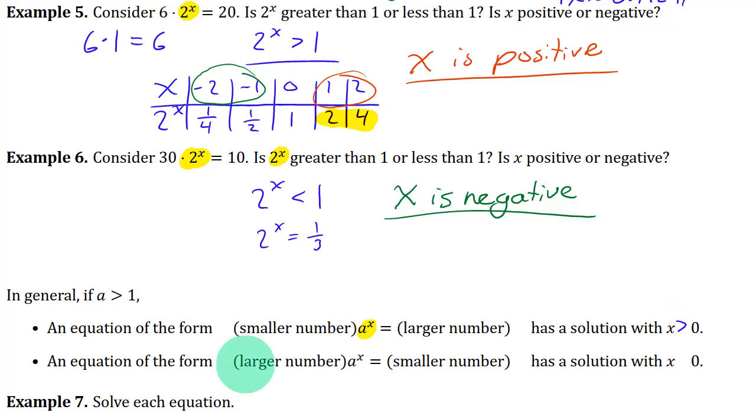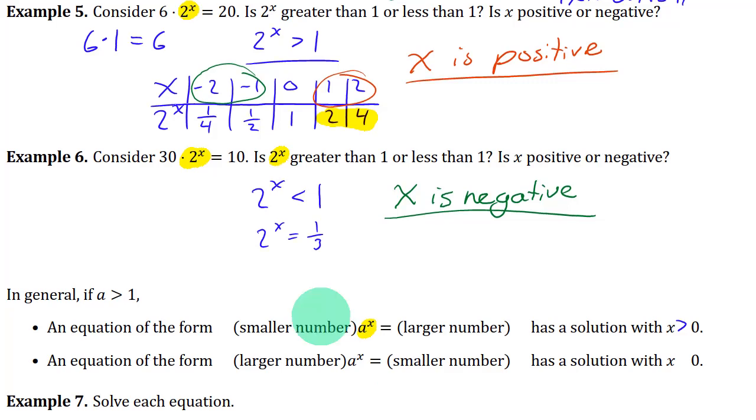An equation where you have a larger number times a to the x gives you a smaller number. Making that larger number smaller, it must happen because a to the x is less than 1. And to get a to the x to be less than 1, then x has to be something less than 0, a negative number.